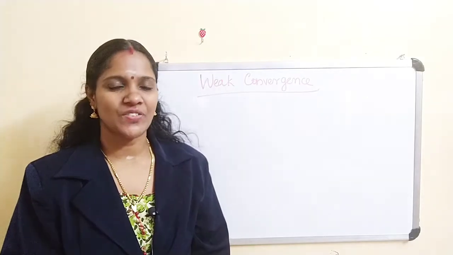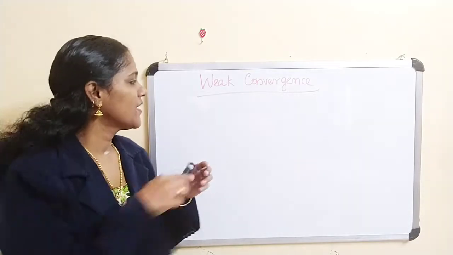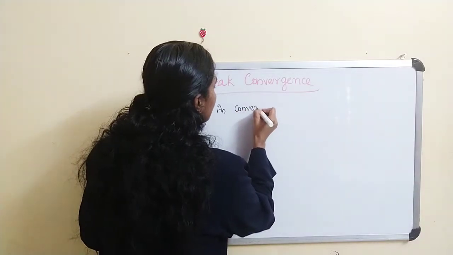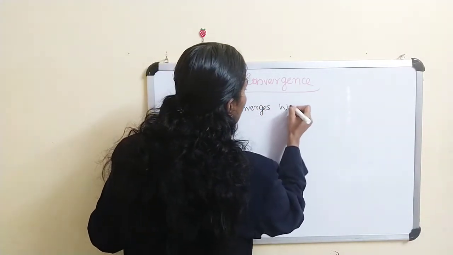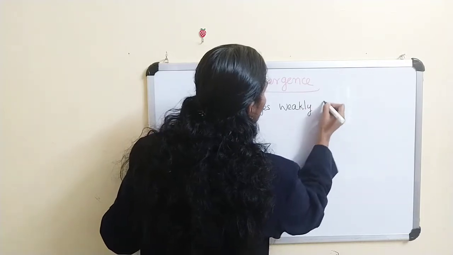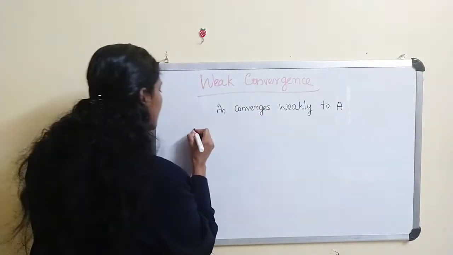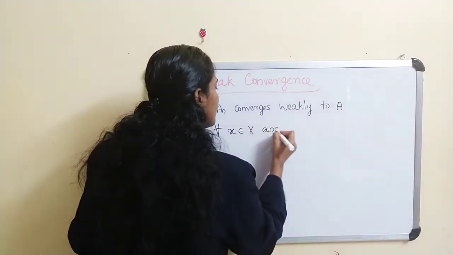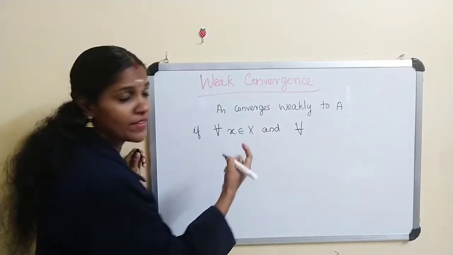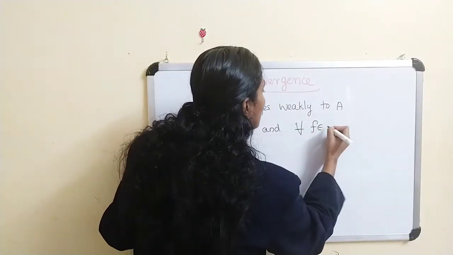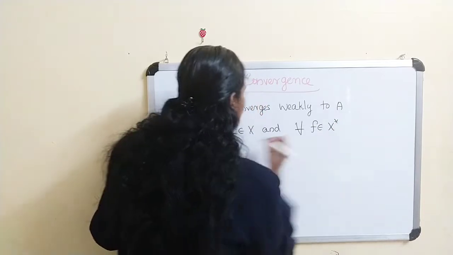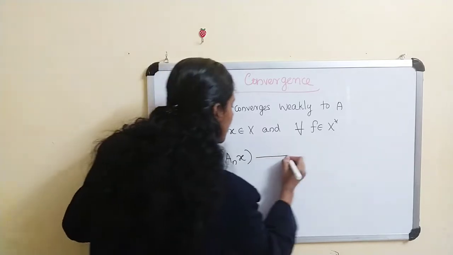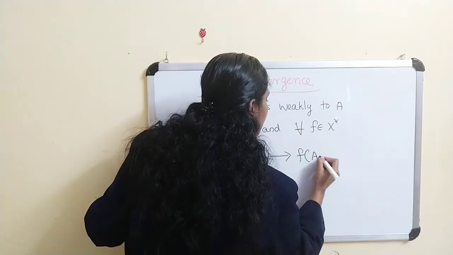And the last one, weak convergence. Here we are saying A_n converges weakly to A if for every x belongs to X and for every f belongs to X star, f of A_n x converges to f of A x.